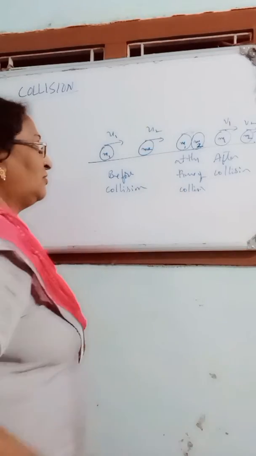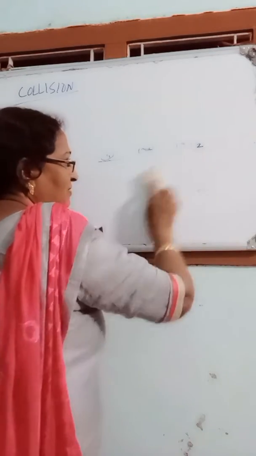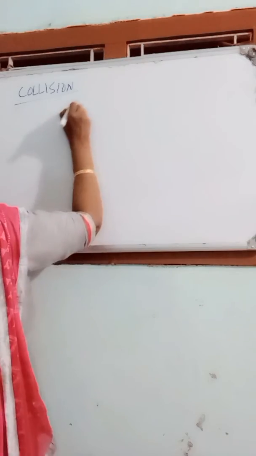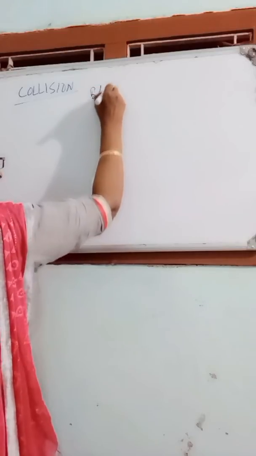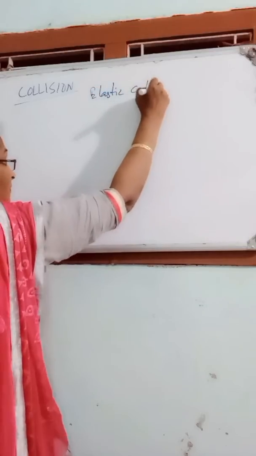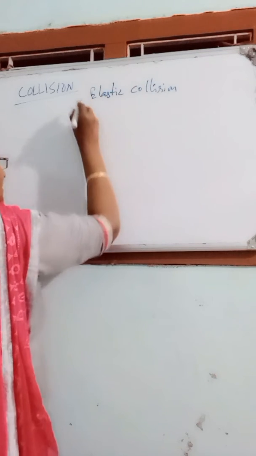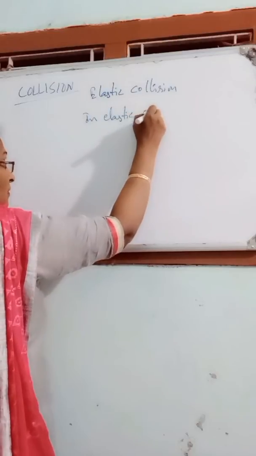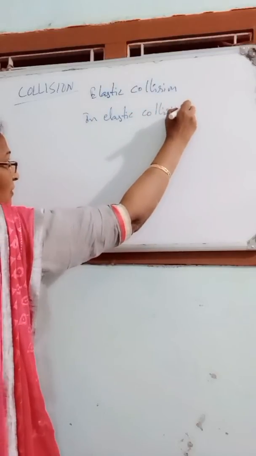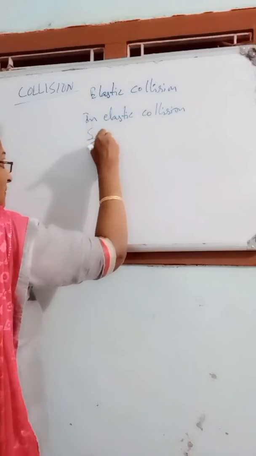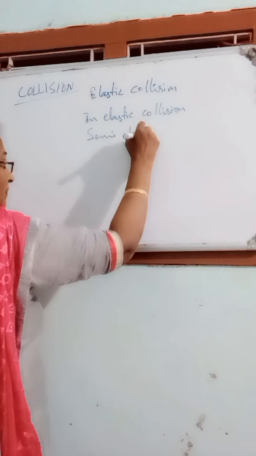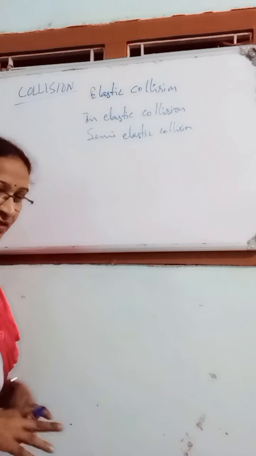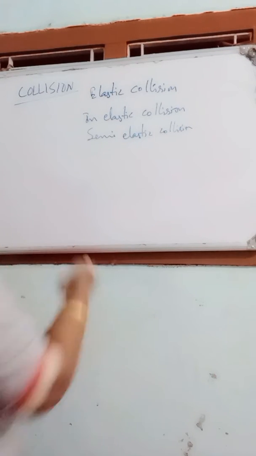So collisions are of three types. The first one is elastic collision. The second one is inelastic. And the third one is semi-elastic. But here we will discuss only elastic and inelastic collisions.